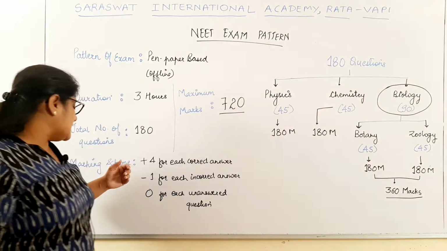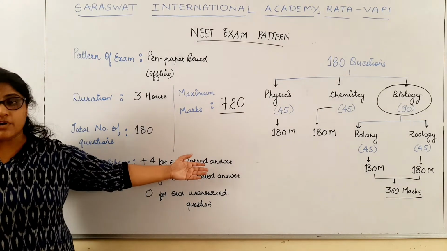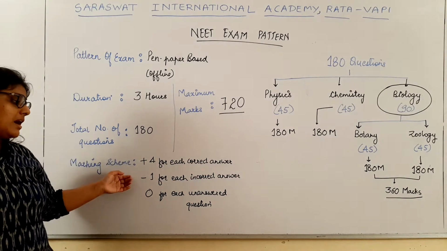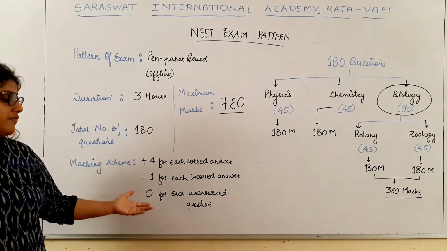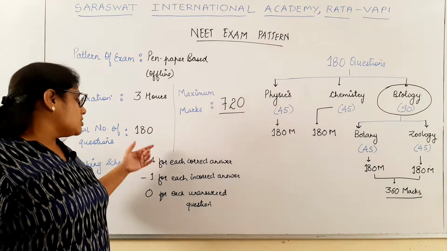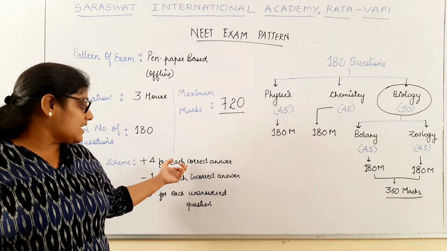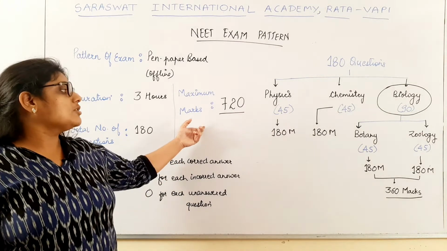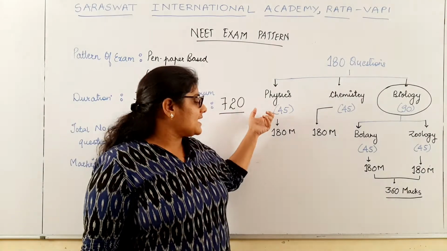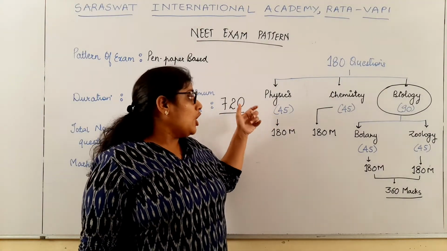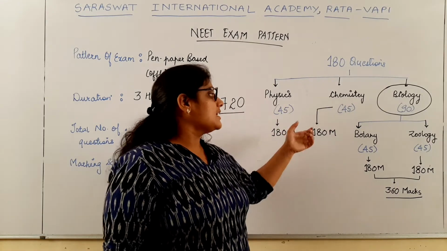Now if we deal with the exam scheme, then plus 4 marks will be given for each correct answer, 1 mark will be deducted for each incorrect answer, and 0 marks for each unanswered question. So basically, as there are 180 questions and for each correct answer there are 4 marks, the maximum marks will be 720.